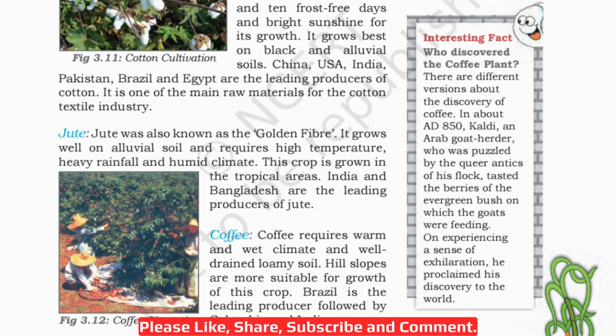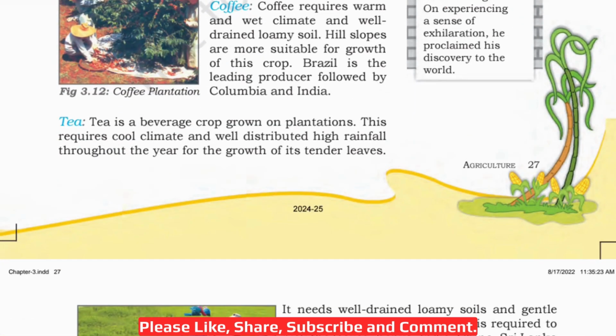Then coffee. Coffee requires warm and wet climate and well-drained loamy soil. Hill slopes are more suitable for growth of this crop. Brazil is the leading producer followed by Colombia and India.